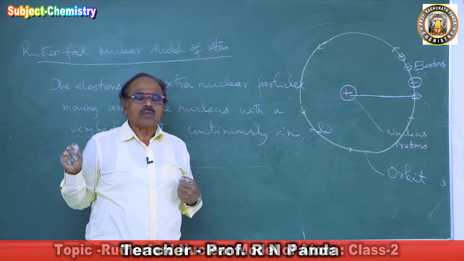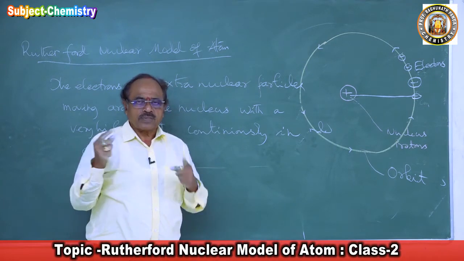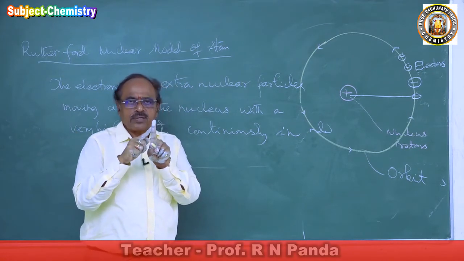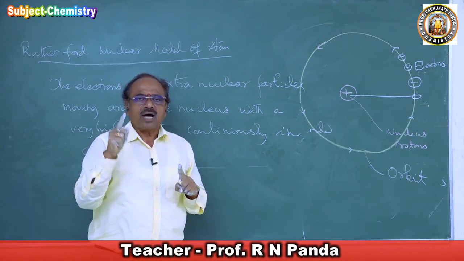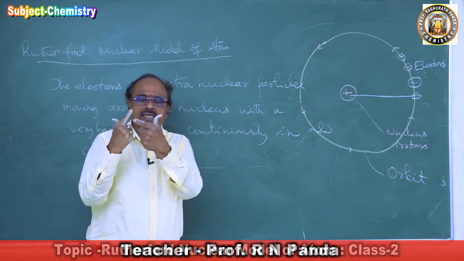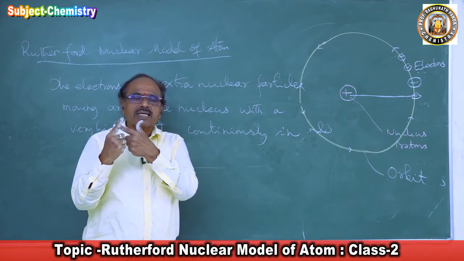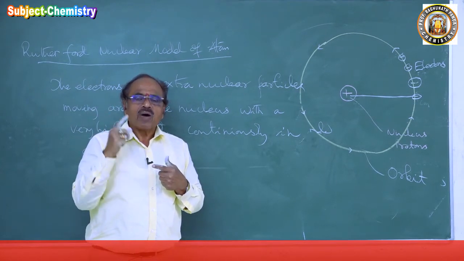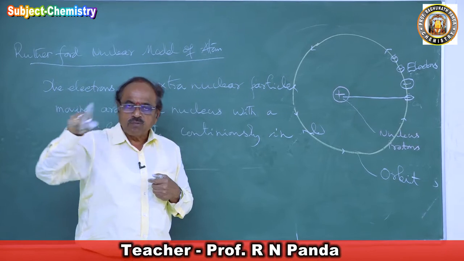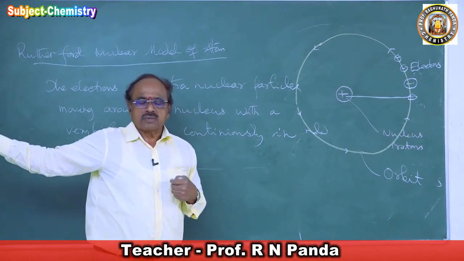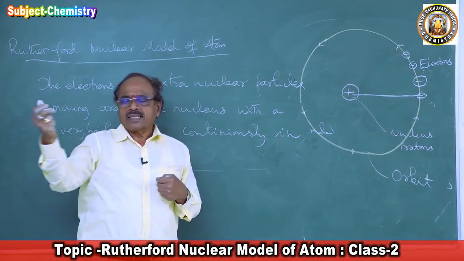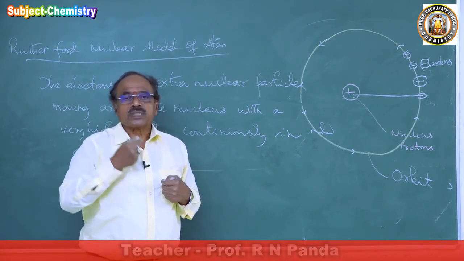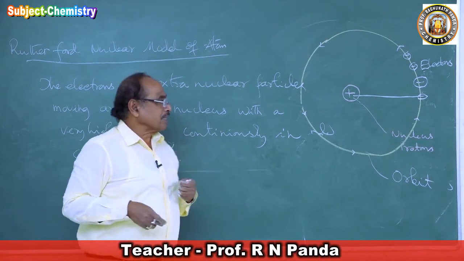If you take a stone, tie it with a thread to your finger and rotate it, you will always feel pressure on your finger, because the stone, when moving, wants to go away from the finger, and the thread is pulling the stone towards it. That force is called centripetal force.